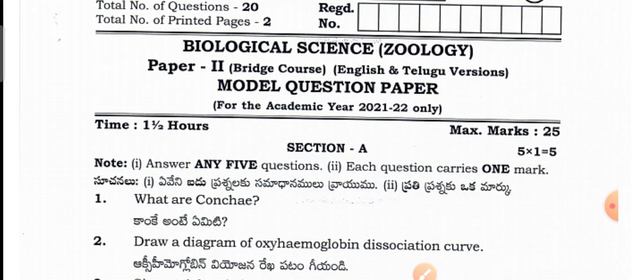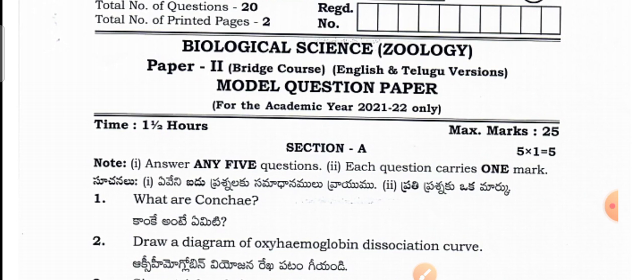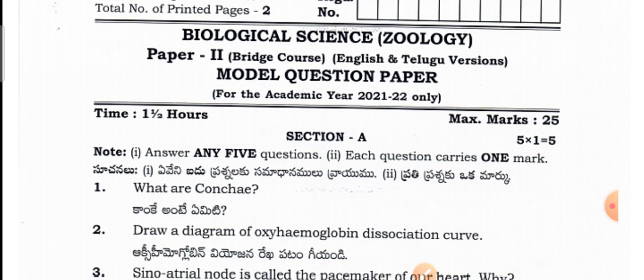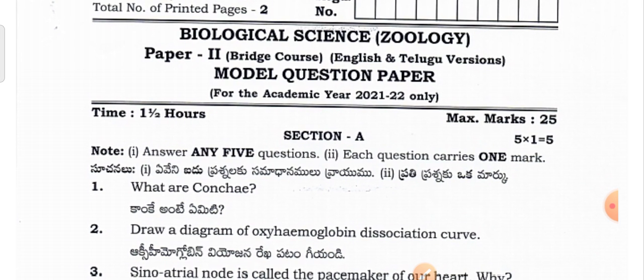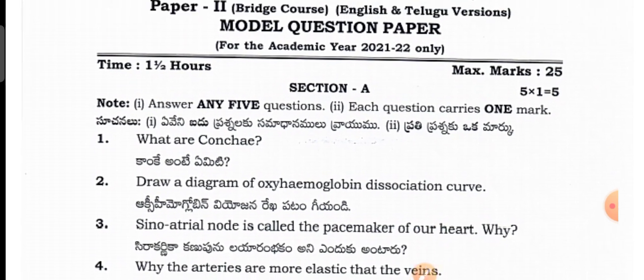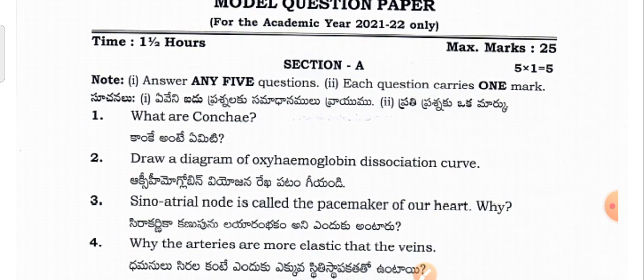The question paper for the two subjects will come in one paper, but you have to write in separate booklets in the final examination. Otherwise, the examiners may not evaluate your answer sheet. That is the reason we have to write in separate booklets. So see here, this is the zoology question paper for the Bridge Course second year students.